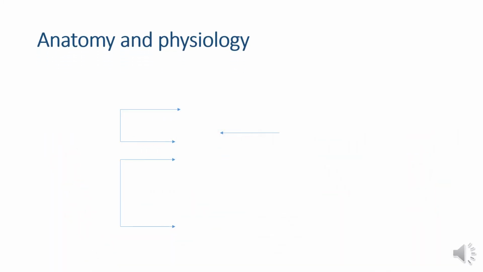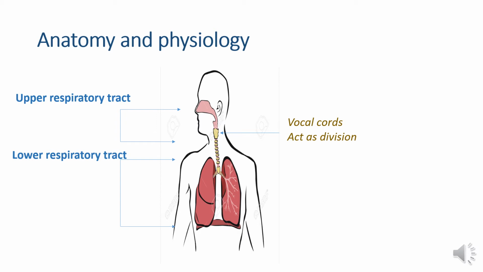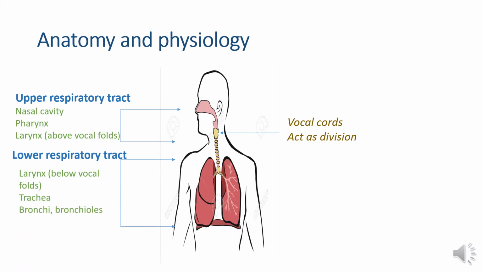Now coming to the anatomy and the physiology of the human respiratory system. The vocal cords, which are present in the larynx, divide the respiratory tract into the upper respiratory tract and the lower respiratory tract. The upper respiratory tract includes the nasal cavity, pharynx and the portion of the larynx above the vocal folds. The lower respiratory tract includes the portion of the larynx below the vocal folds, trachea, bronchi, bronchioles as well as the alveoli.